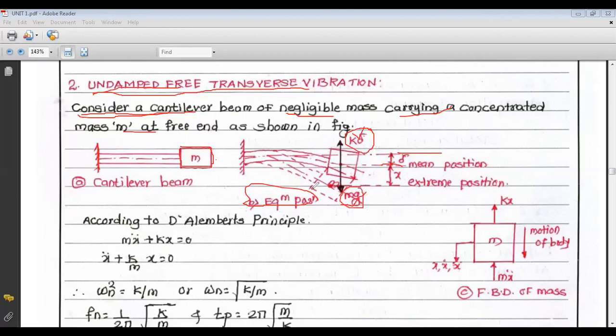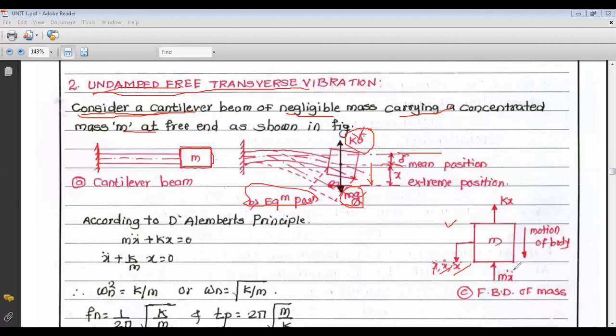Now if we draw the free body diagram of the mass in the extreme position, the motion of the body is in the downward direction. So the displacement x, velocity and acceleration all are in the downward direction. We know that inertia force is opposite to the acceleration.